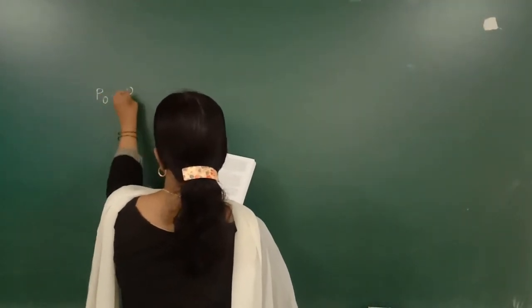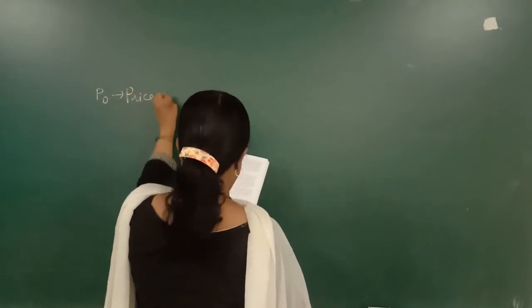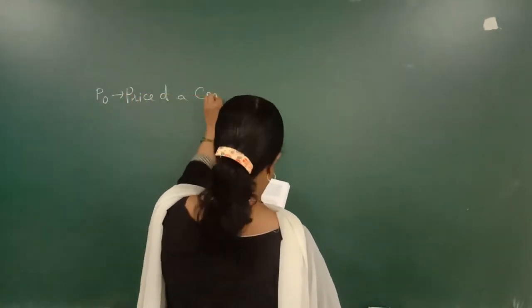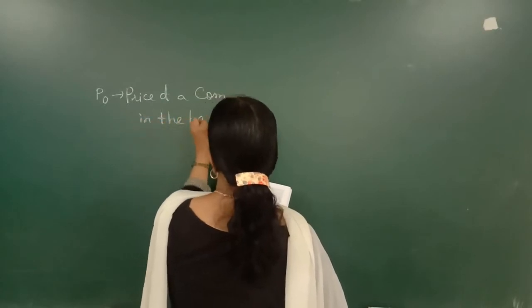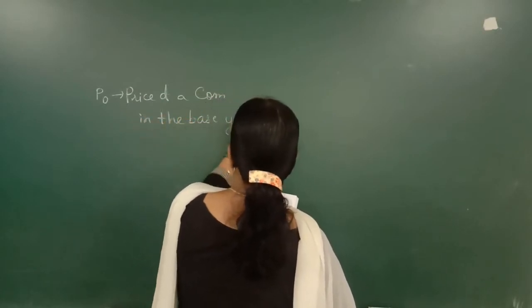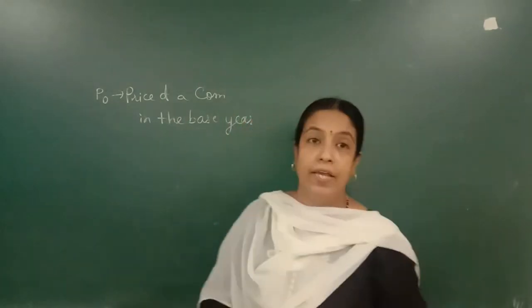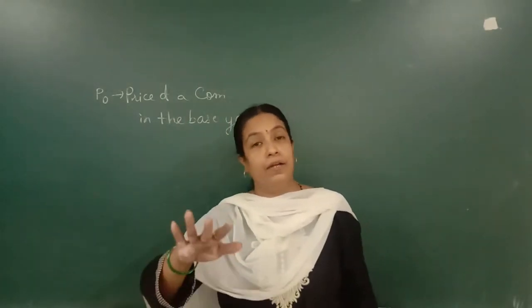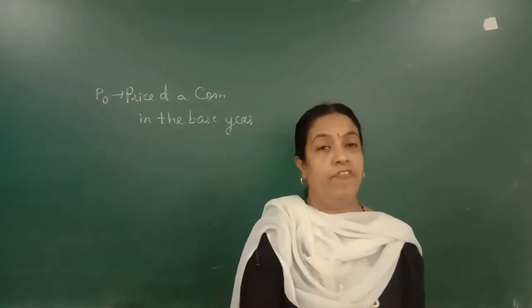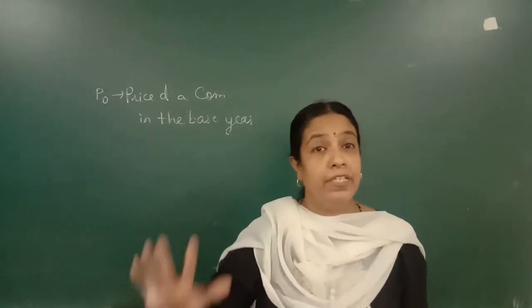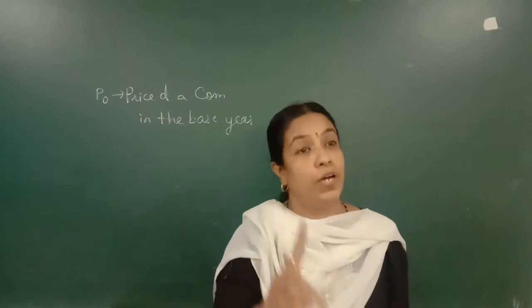P0: price of a commodity in the base year. Means we are comparing two years, 2015 and 2020, and the base which we are taking is 2015.